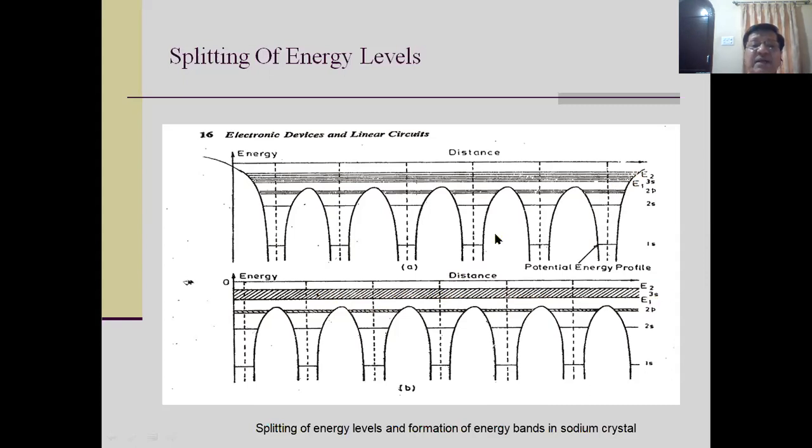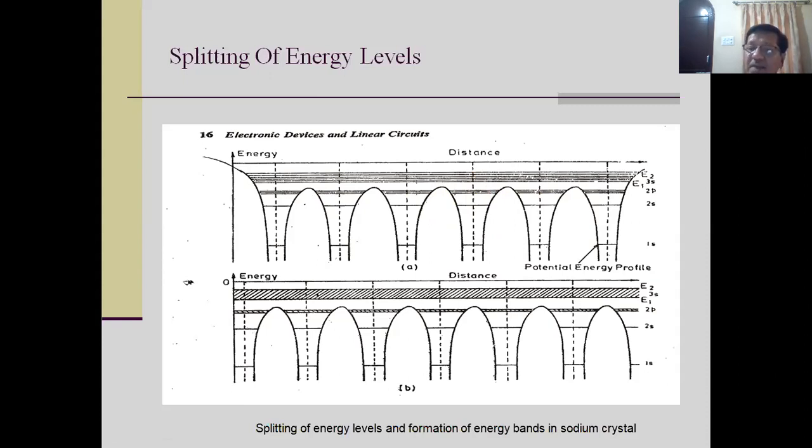Here you will see that I have also mentioned the splitting of 2p energy levels, because friends, the 2p energy level, as I said, is almost at the top of the potential energy well. These electrons are not tightly bound. Of course, they are experiencing a force because of the parent nucleus, but they are not tightly bound.